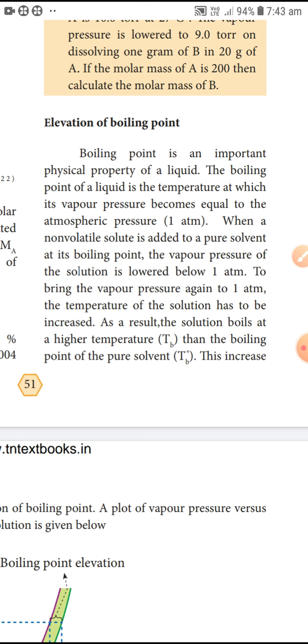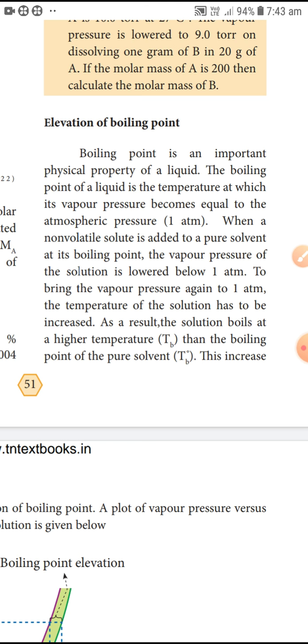When a non-volatile solute is added to a solvent, the vapor pressure of the solution is lowered below 1 atmospheric pressure. To bring the vapor pressure again to 1 atmospheric pressure, the temperature of the solution has to be increased. As a result, the solution boils at a higher temperature TB. TB means the temperature of the boiling point.